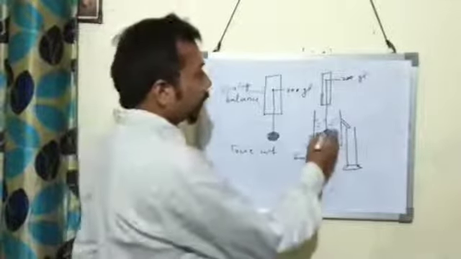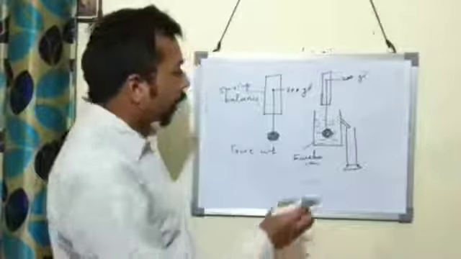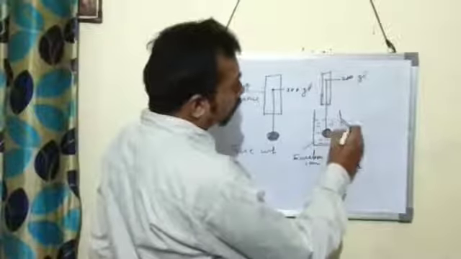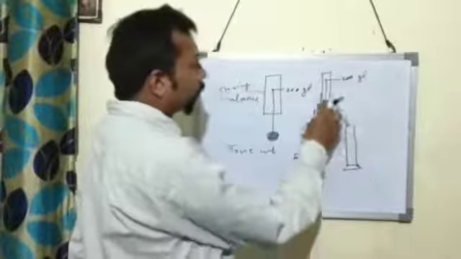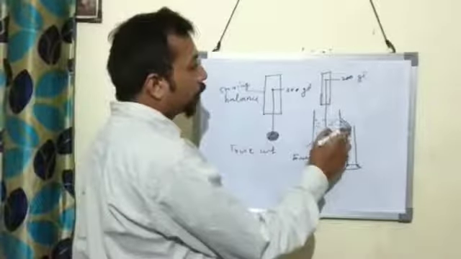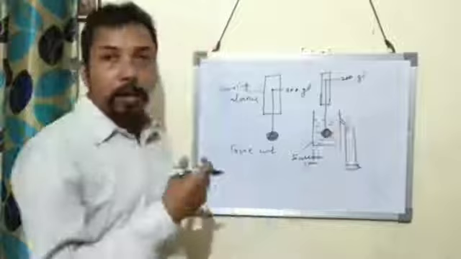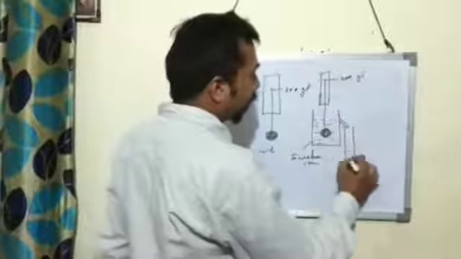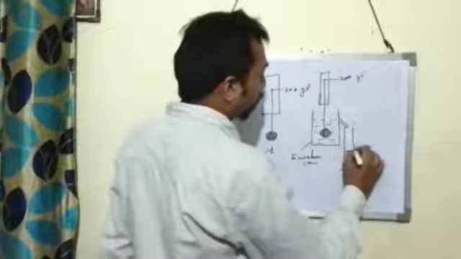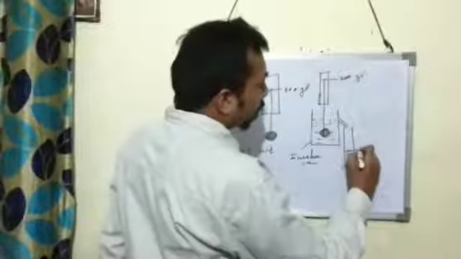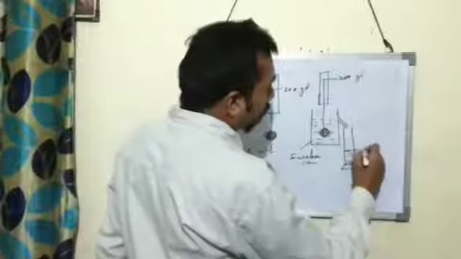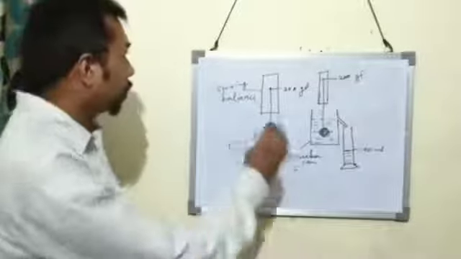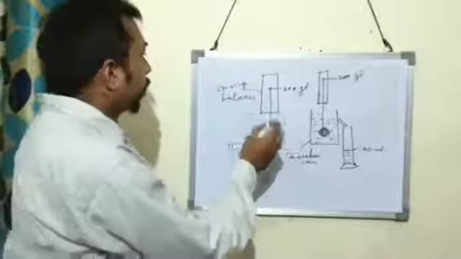When this solid is weighed in water, then what will happen? Some amount of water comes out through the Eureka can. That water which comes out through the spout is collected in the measuring cylinder. Now the volume of water collected in the measuring cylinder is 100 ml.